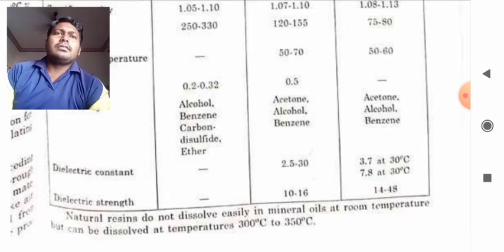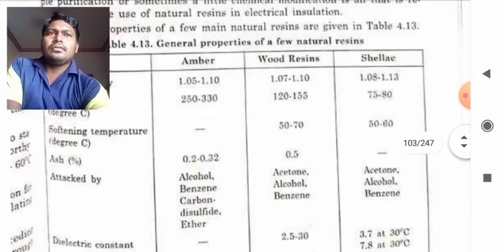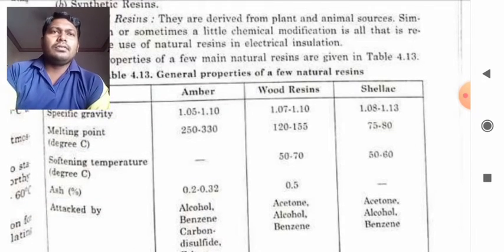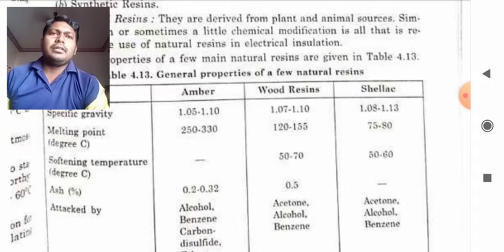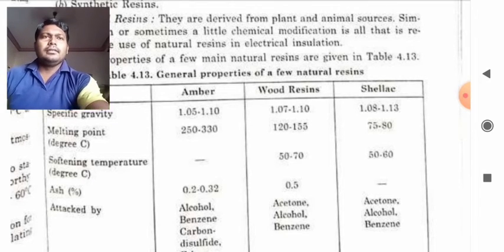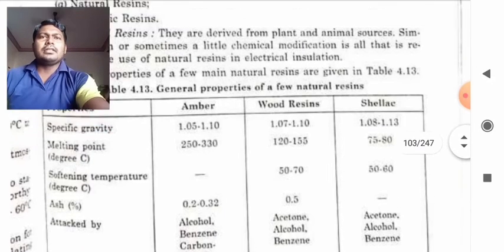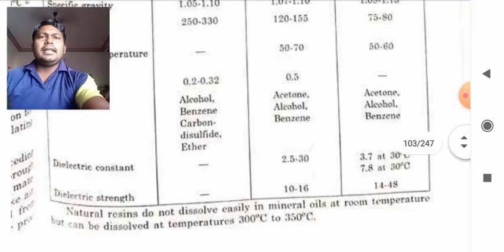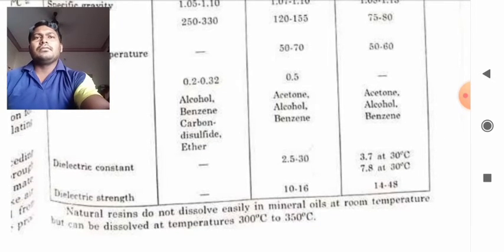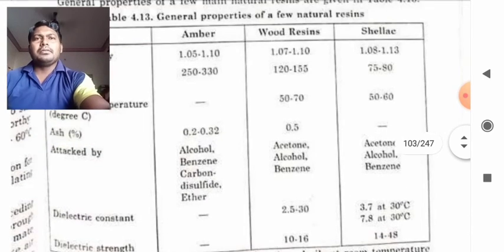You should remember some of these values, not the total table. You should remember the specific gravity, the melting point is also essential, and the dielectric strength and constant, both of them. You should try to remember.